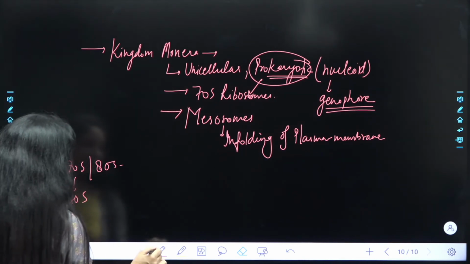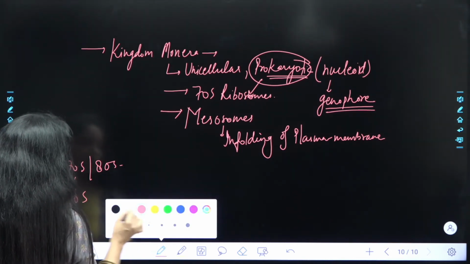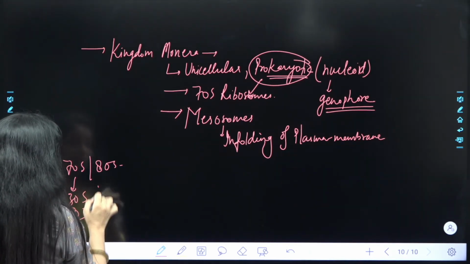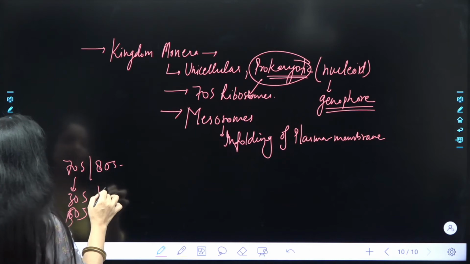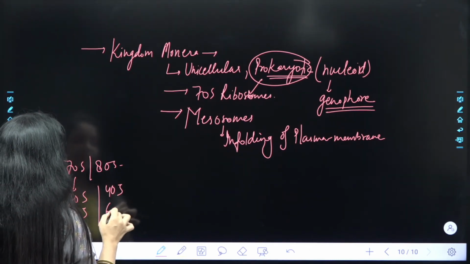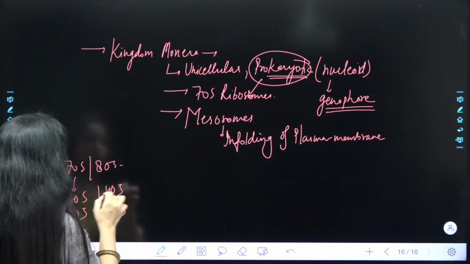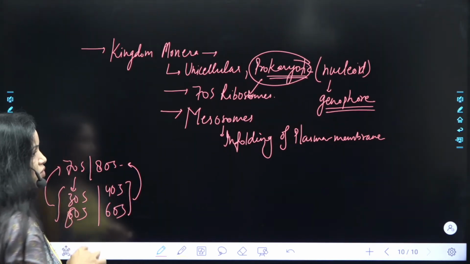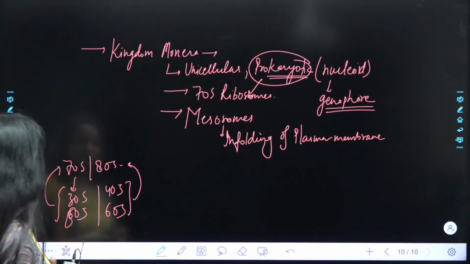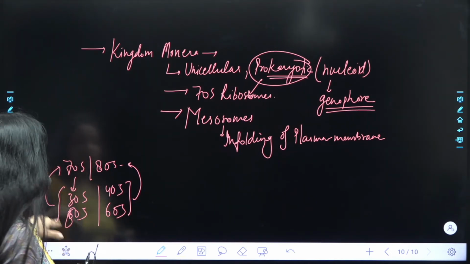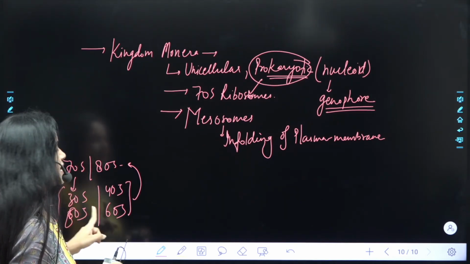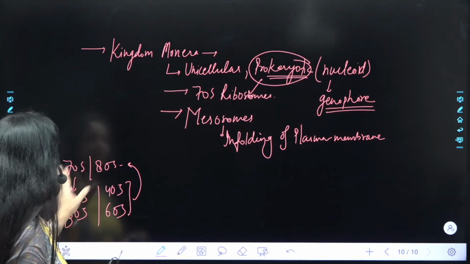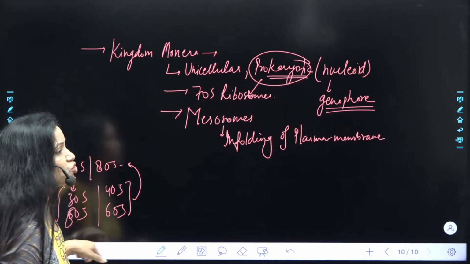Absolutely beta, it is 50S. Just a minute. It is 50S. And when your 80S is present in the form of two subunits in the cytoplasm, it is 40S and 60S. Absolutely. I told you then also that this is not the additive value, these are present in this form, but these are not the additive value. So basically 70S has its two subunits, that is 30S and 50S, and 80S has two subunits, that is 40S and 60S. We will study this in detail when we discuss the structure of ribosomes.